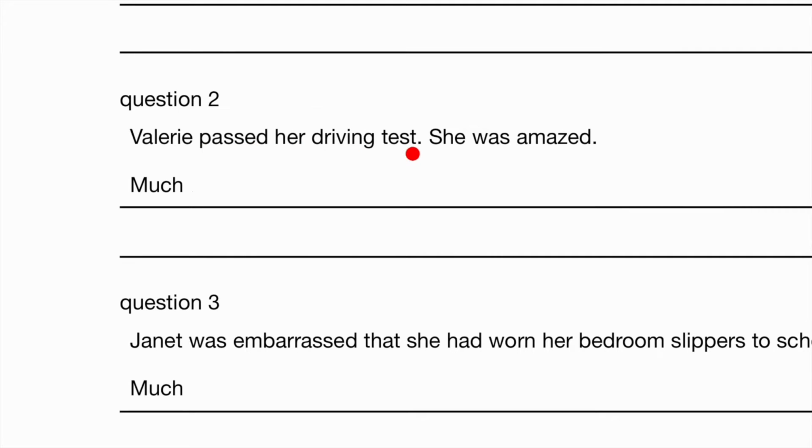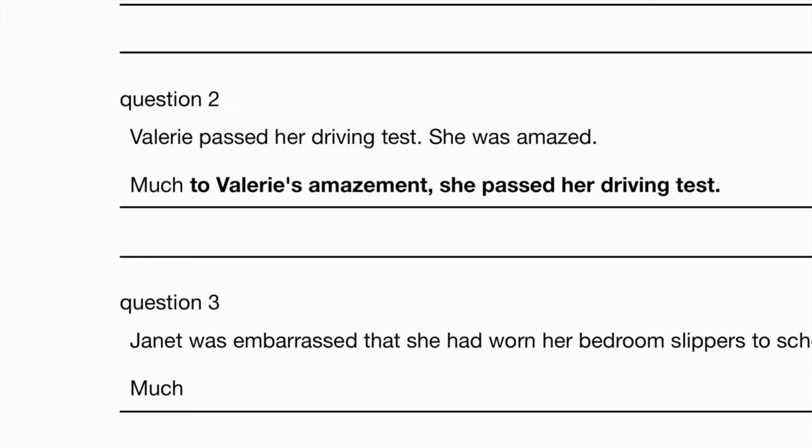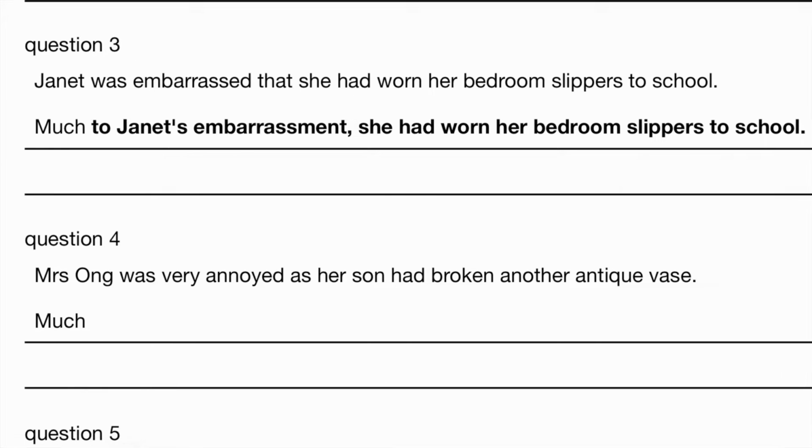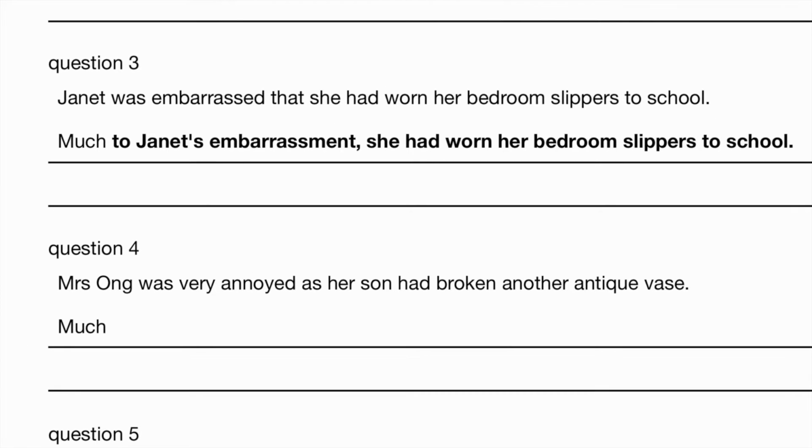Valerie passed her driving test. She was amazed. So much to Valerie's amazement, the noun form amazed became, right? Amazed became the noun form amazement. She passed her driving test. Janet was embarrassed that she had worn her bedroom slippers to school. Oh, that's pretty careless of her. So much to Janet's embarrassment, she had worn her bedroom slippers to school. Embarrassed, converted to the noun form, embarrassment.